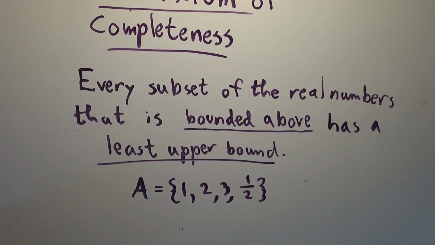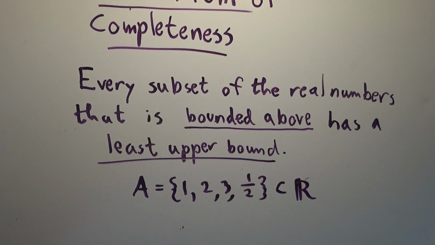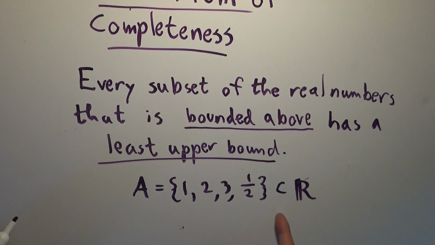It's also a collection of rational numbers, but the point is that this is a proper subset of the real numbers, because we know that the rationals are real in the sense that they belong to this collection of numbers that we want to investigate. Notice that it's also bounded above in that there is some number that I can say is greater than or equal to all of these things. So, for example, 4 is bigger than all of these numbers, and so this is bounded above. There is a number that is bigger than everything in the set.